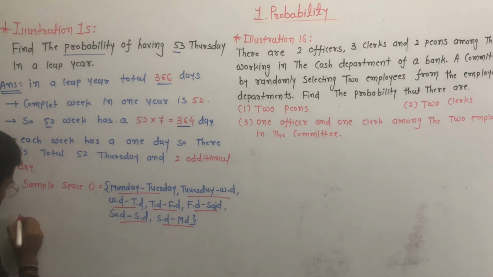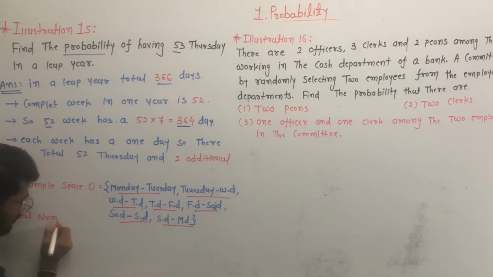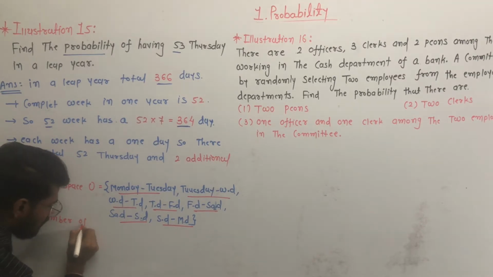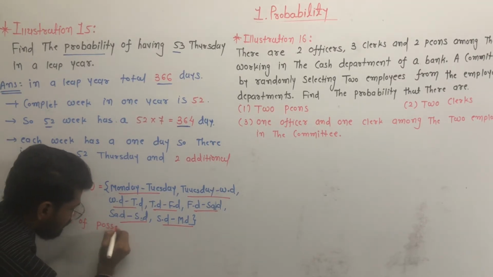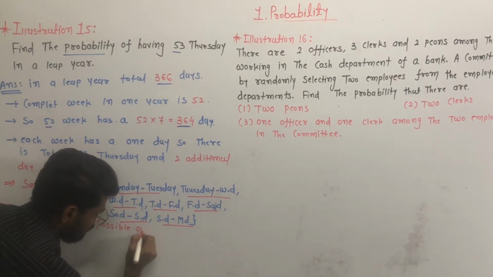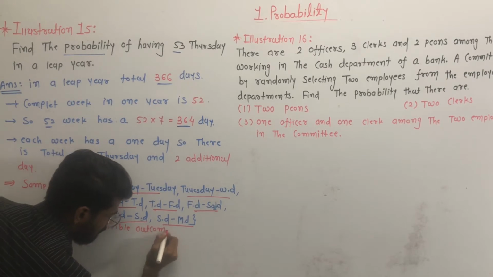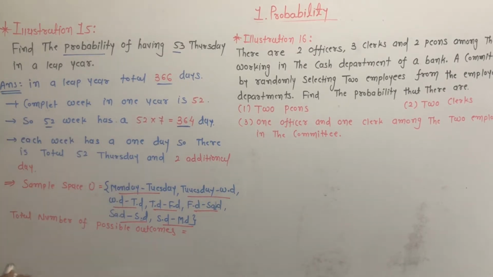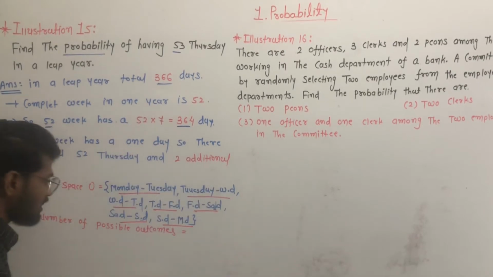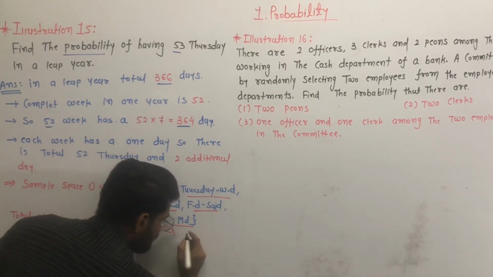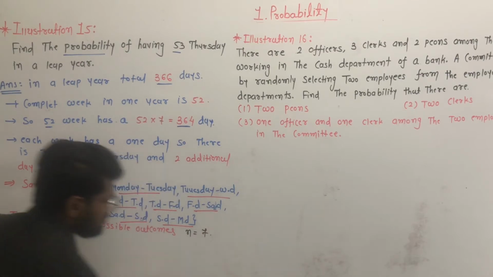So the total number of possible outcomes is 7, denoted by n, so n is equal to 7.